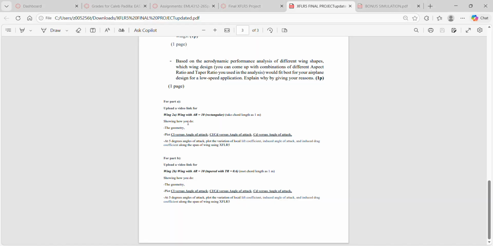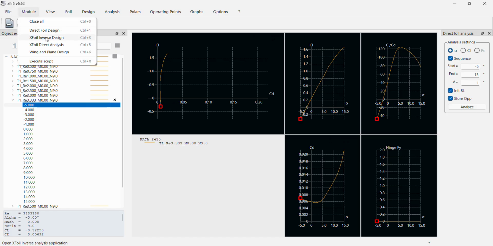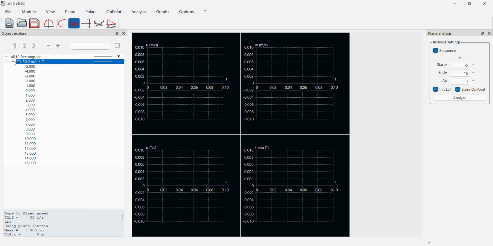Now lastly, the project description wants us to, at 5 degrees angle of attack, plot the variation of local lift coefficient, induced angle of attack, and induced drag coefficient along the span of the wing. So to do that, we'll go back into XFLR5, back into wing and plane design. So now that we created the analysis, we have our different angles of attack here.